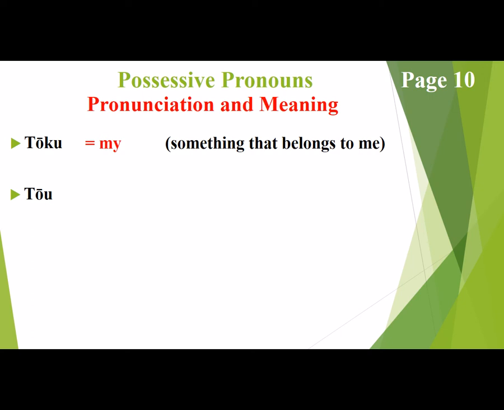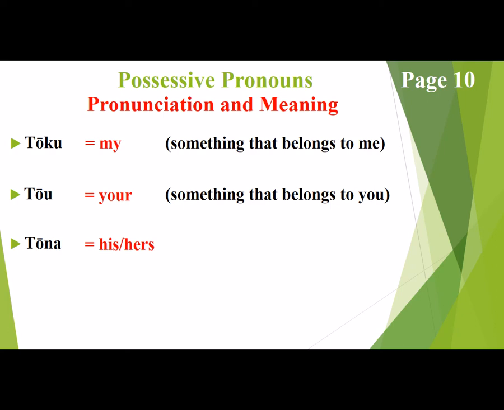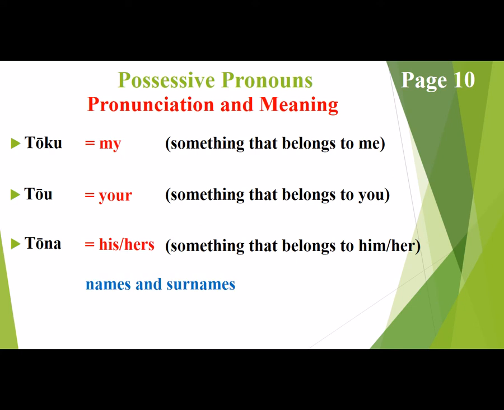Then we have tōu, which means your, singular, which is something that belongs to you. And tōna, which simply means his or hers, something that belongs to him or her. And we're going to be using these possessive pronouns in sentence structures with names and surnames, asking who someone is.